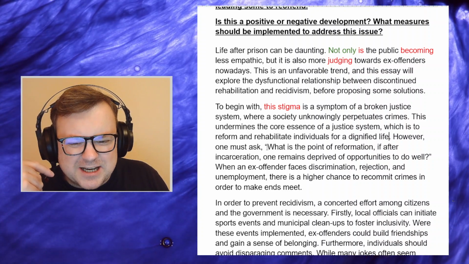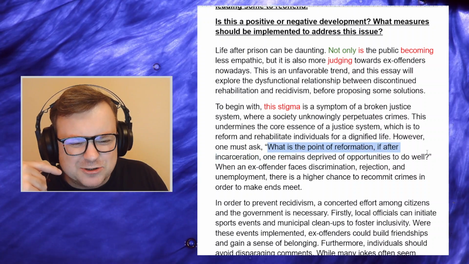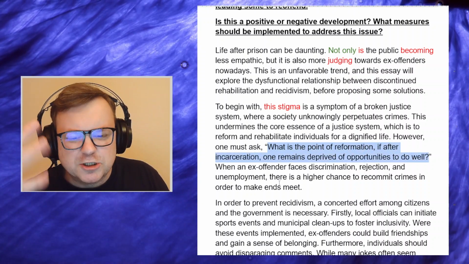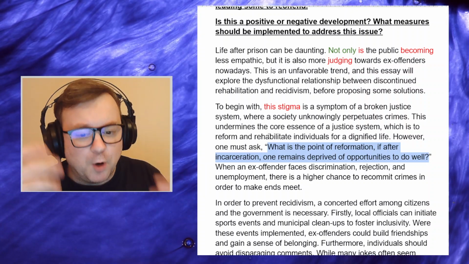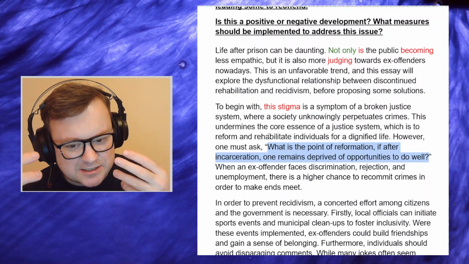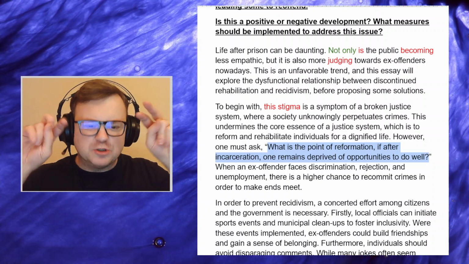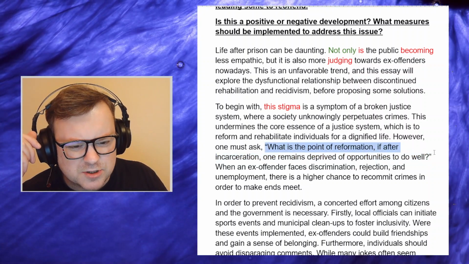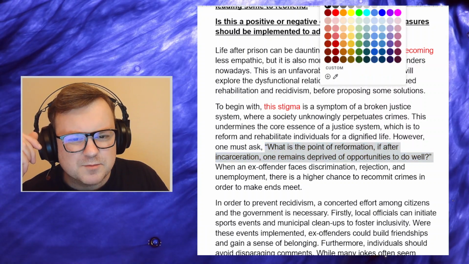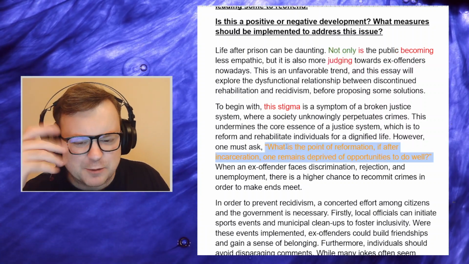I don't like this direct speech here. I just don't like it in academic essays. Try to embed the question. "However, one must ask what the point of reformation is." Embed that question. Don't use it as direct speech. It's a little bit strange in an academic essay to use this. Sometimes it is acceptable, but just a little bit dodgy.